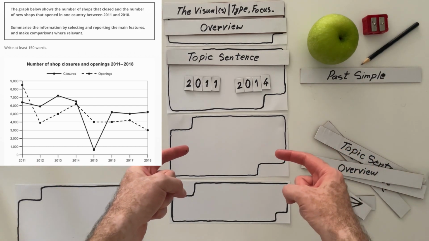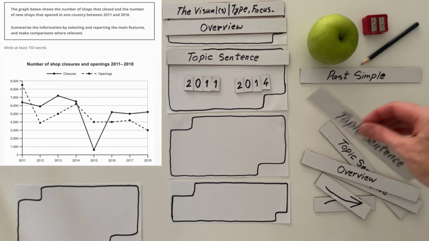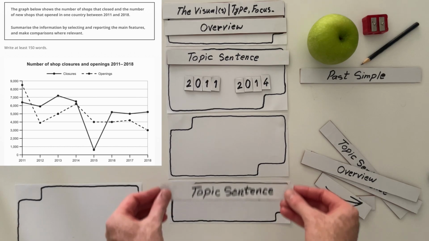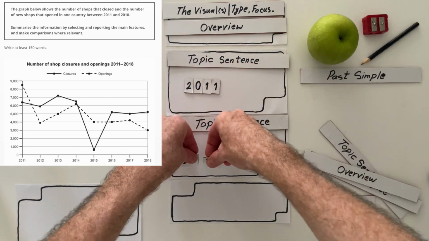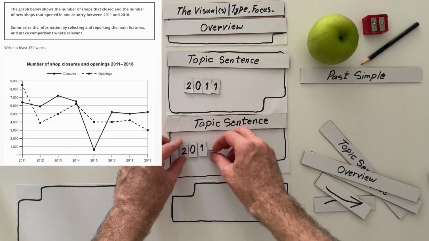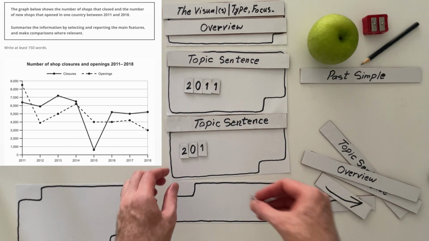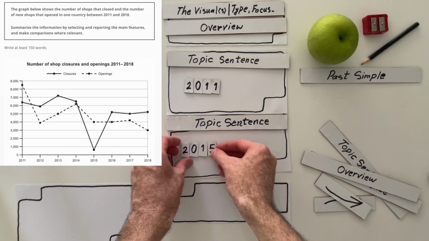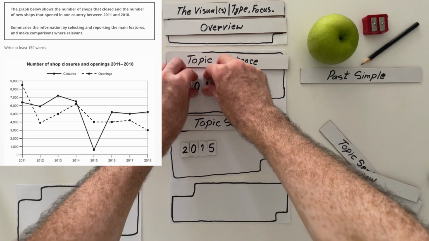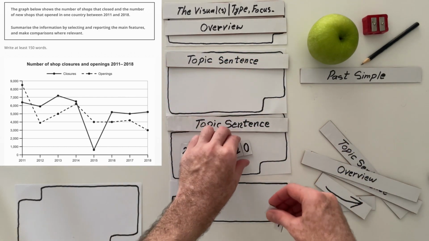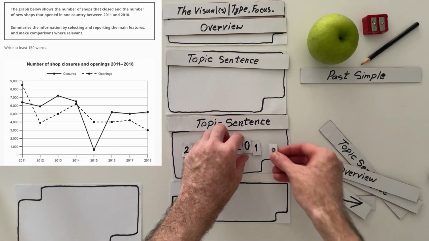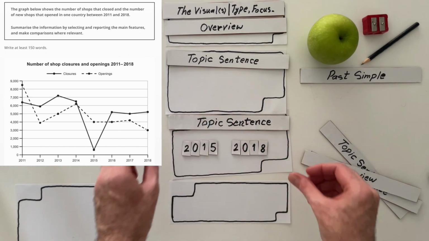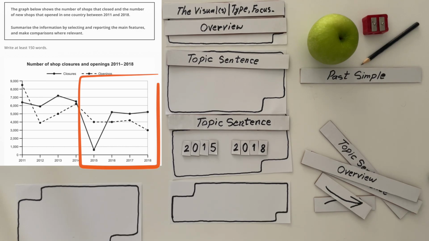Now, what about here? As for here, we are going to start from 2015, and we're going to go all the way till the end of the period, which is 2018. What happens here?